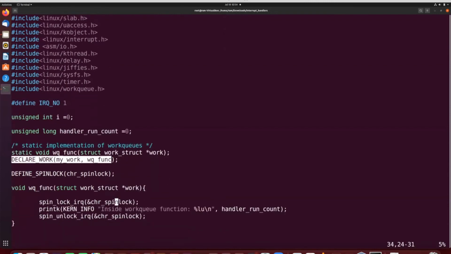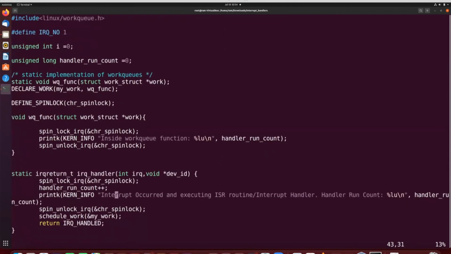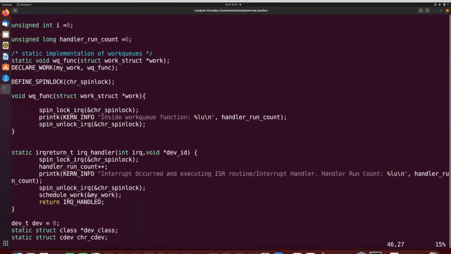the interrupt handler code we are scheduling this work similarly as we have done for the tasklets, and in the work queue function we are getting logs, and then we are saying that we are inside the work queue function and printing the value of the handler run count variable.